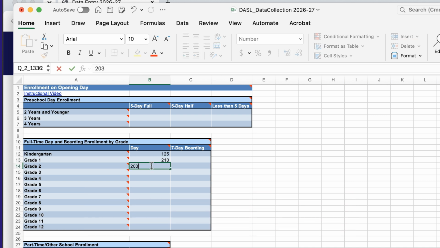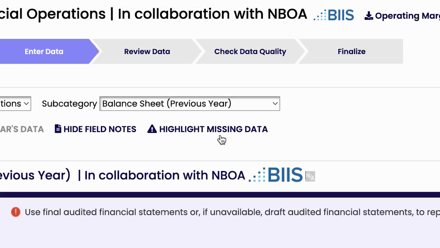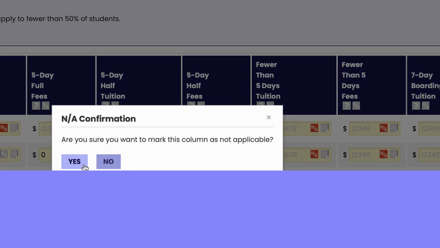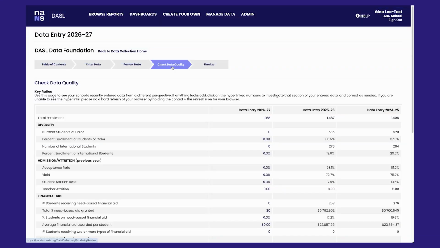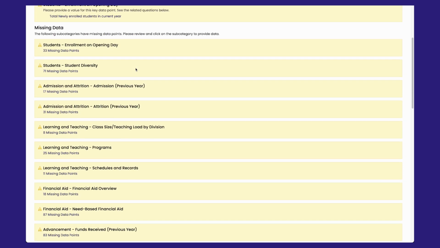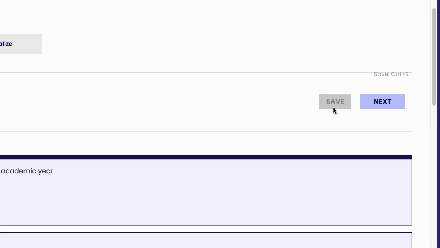After entering some data or a full data collection part, upload your work to DASL to take advantage of the online tools to add notes, find missing data, or mark a field not applicable, and check your data quality. Whether entering online or after importing, take advantage of the Review Data tab in DASL to ensure quality data throughout your data entry. And be sure to click Save or Ctrl+S before you log off, and you can pick up where you left off when you log in next time.